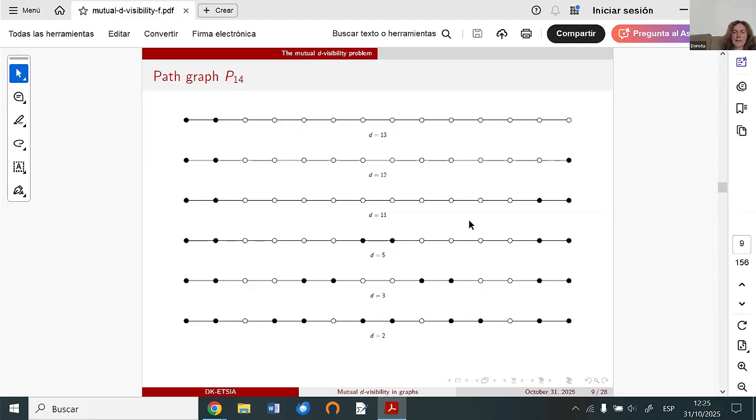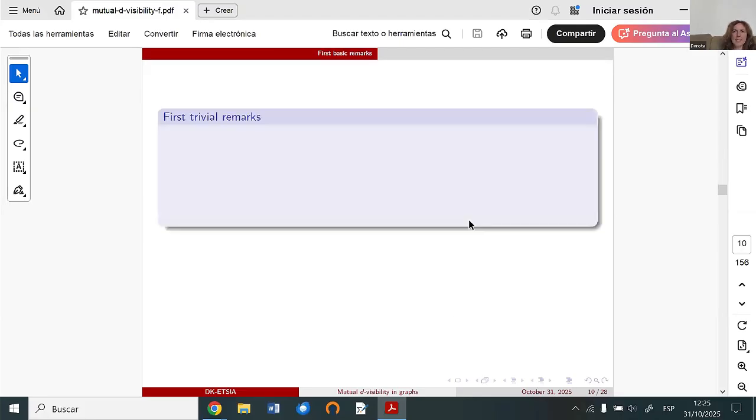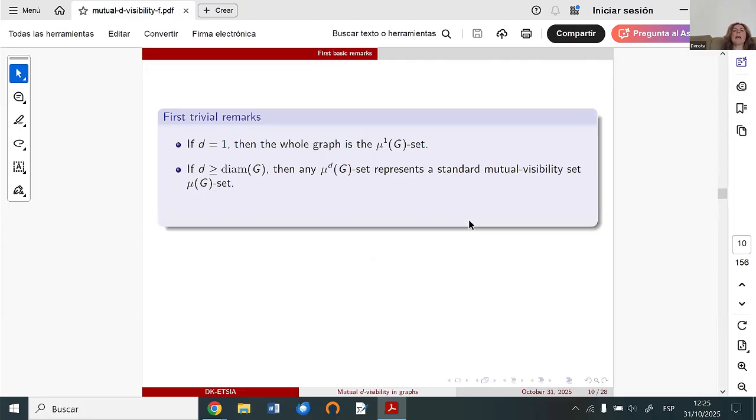So in this case, a mutual 1-visibility set is always formed by the whole graph, all vertices of the graph. As I mentioned, if D is equal to the diameter of the graph or greater than the diameter, the mutual D-visibility set is the same, and represents also a standard mutual visibility set.